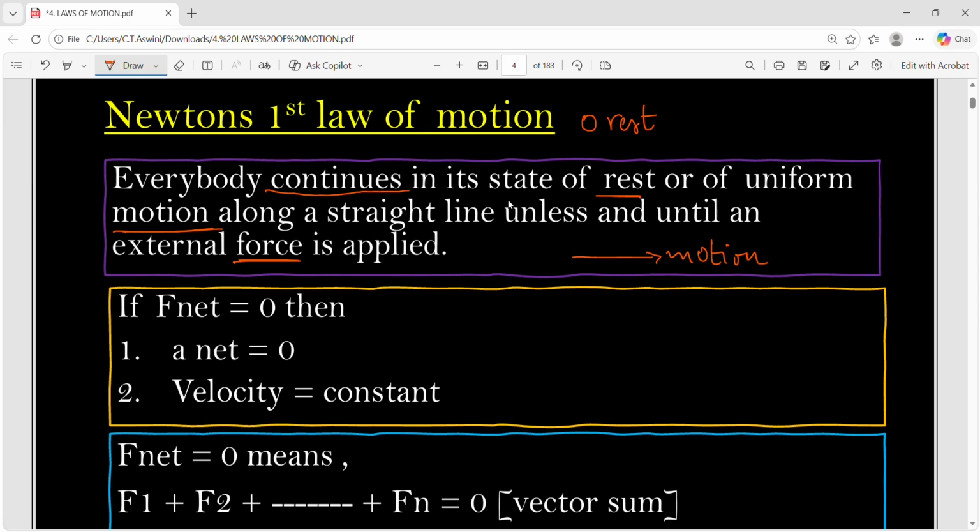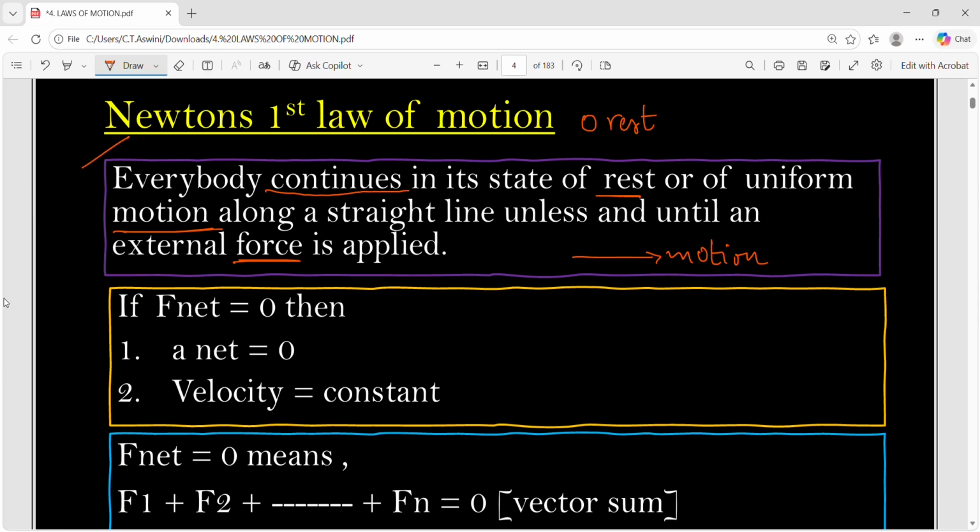Simple example, you take driving of a vehicle. Imagine you are the driver, you are driving the vehicle, okay? Now, suppose if you want to start the vehicle, you have to apply the force. And suppose you are moving on the road and you have to stop the vehicle. So then also you have to apply the force, you have to apply the brakes. Suppose you want to take a U-turn, that means you have to change the direction of the vehicle. Then also you have to apply force. So in all these cases, we can consider this Newton's first law of motion. In all these cases, force is required.